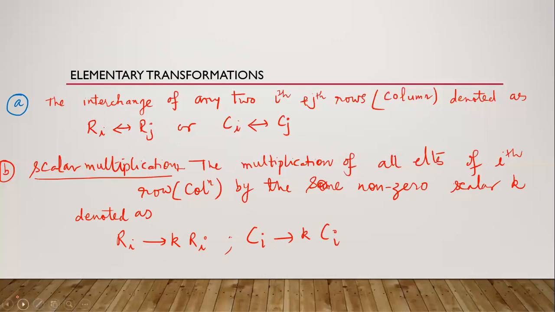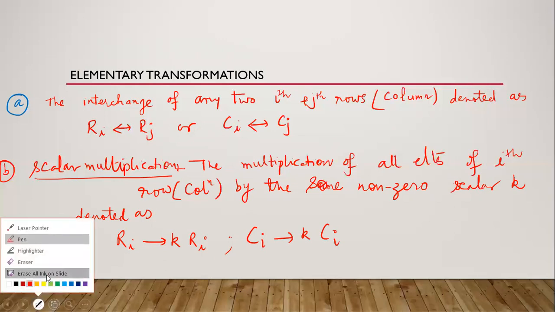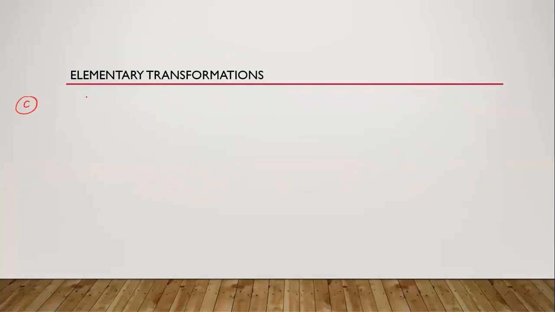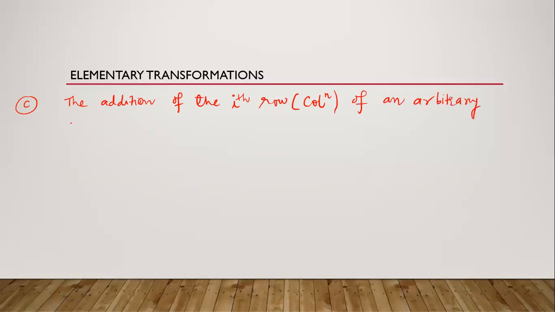And the third transformation is the addition of the ith row or column of an arbitrary multiple of jth row or column.